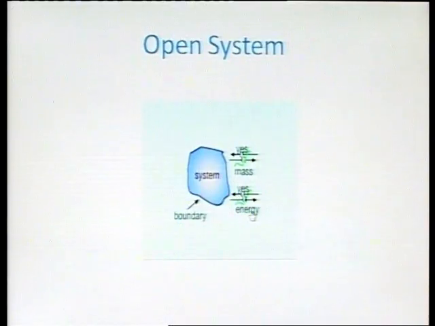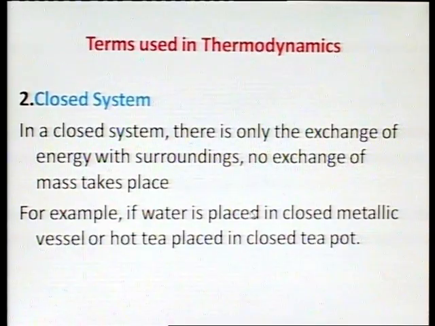The next type of system is the closed system. In a closed system, there is only the exchange of energy with the surrounding. No exchange of mass takes place.